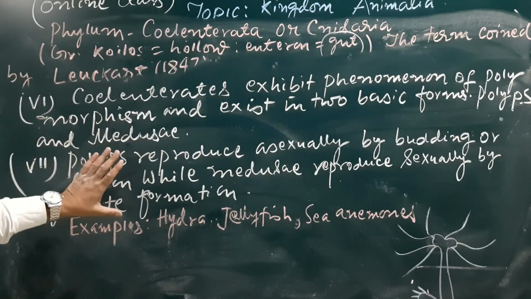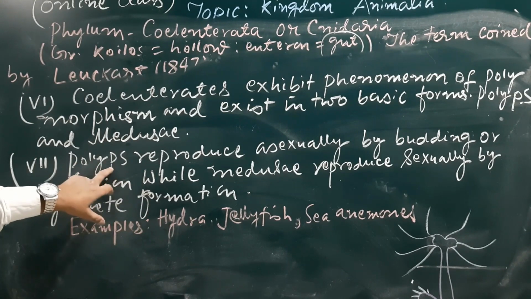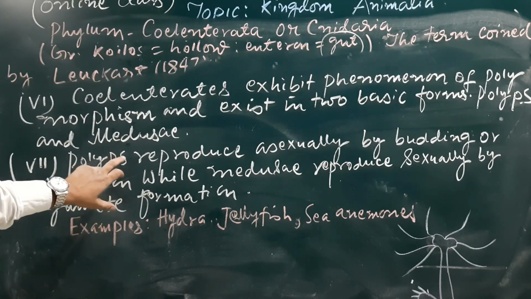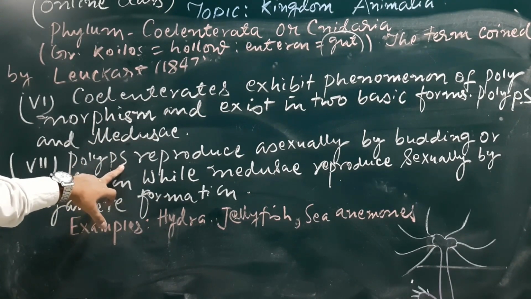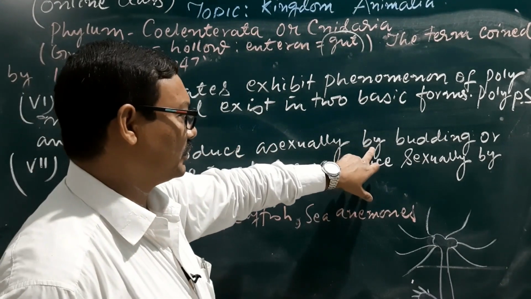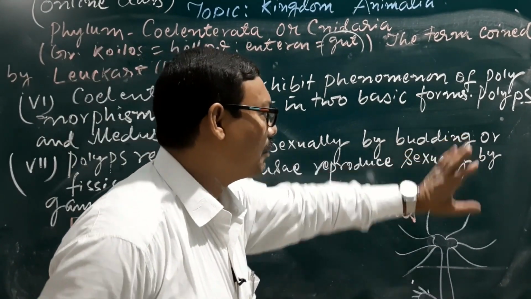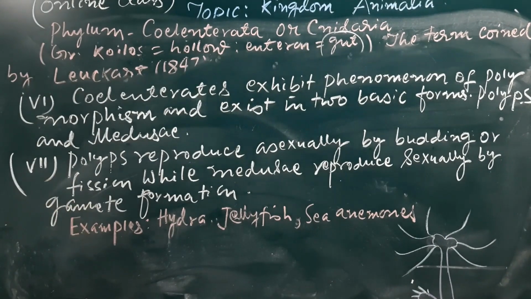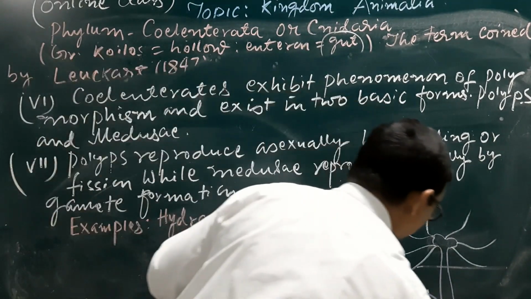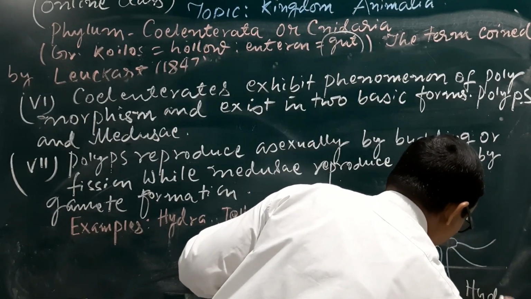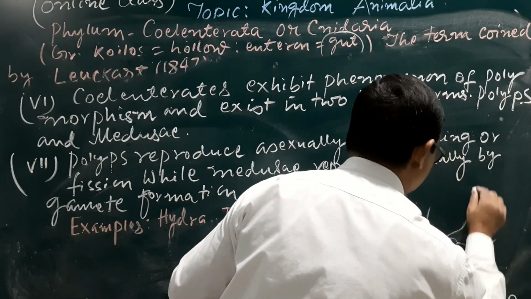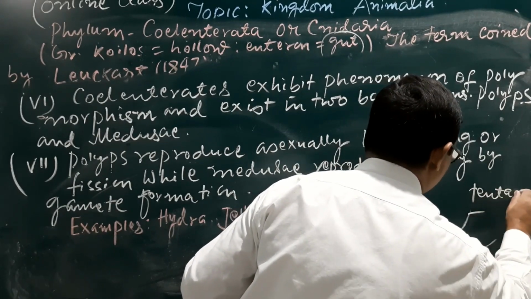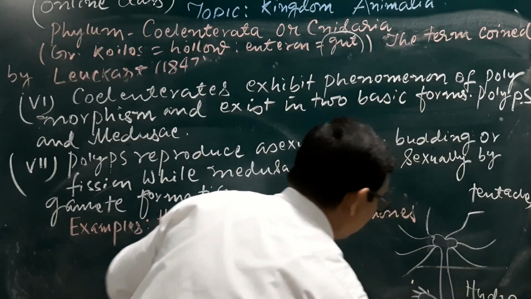The polymorphism: two stages in the life cycle, the polyps and medusae. What will happen in these two stages? When it is in the polyp stage, it reproduces asexually by the method of budding or fission. I have given here an example of Hydra. Here are the tentacles and here is the bud formation.